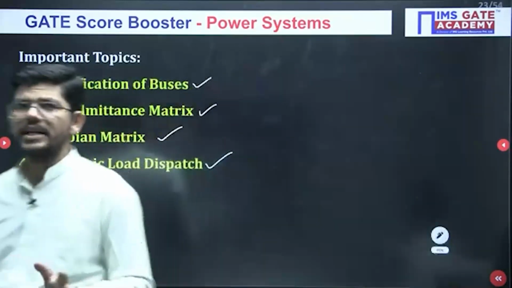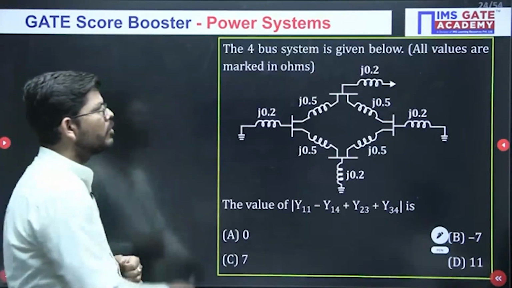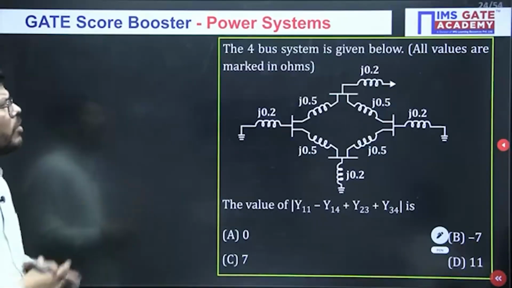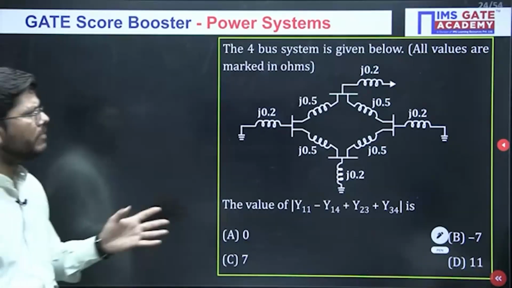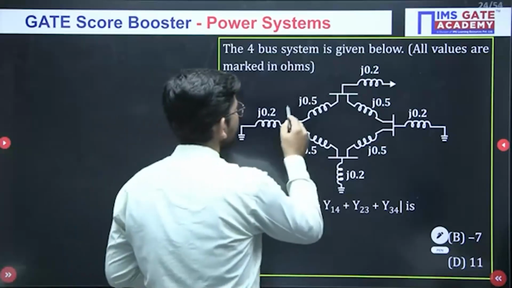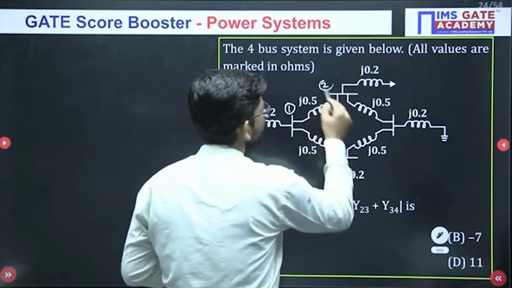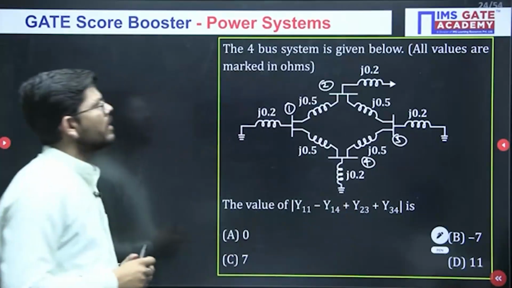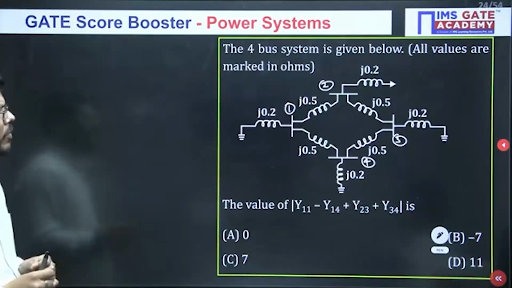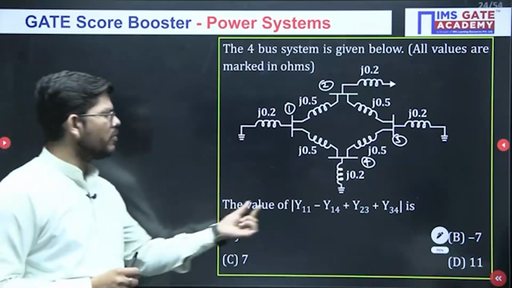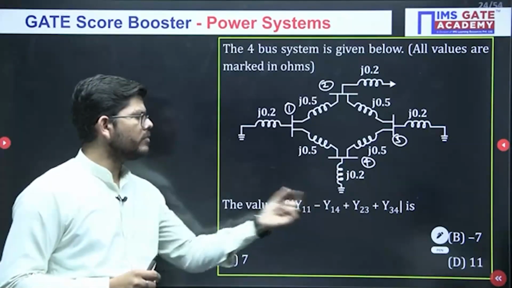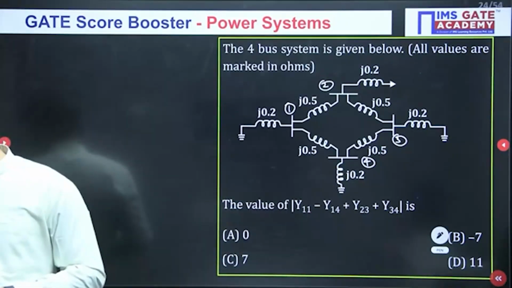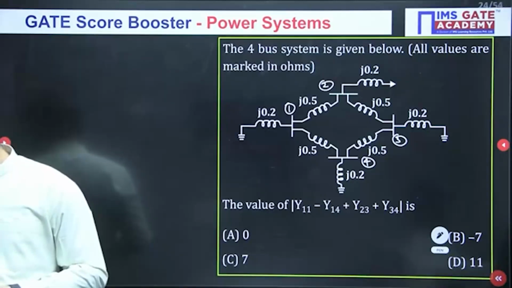So let's get started with the very first question from load flow analysis, and this is the question. The 4 bus system is given below. So we have a 4 bus system. Let me number them: 1, 2, 3, and this is the 4th. All values are marked in ohm. Then we have to calculate the value of y11 minus y14 plus y23 plus y34. So what will be the value of these? This is what we have to calculate here.